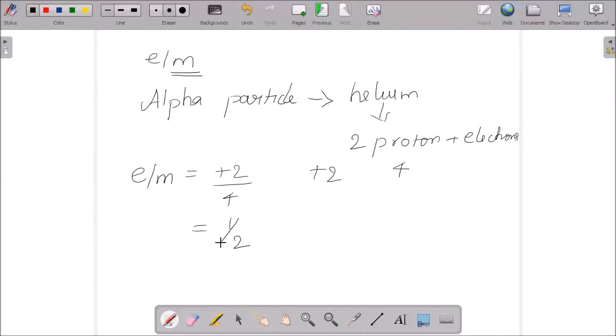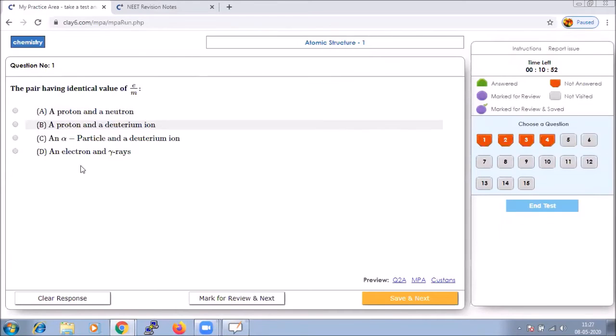In the given options, if you feel you are very sure about any option being right, do not waste time, because time is also very important, and we have to finish the number of questions within the given time.